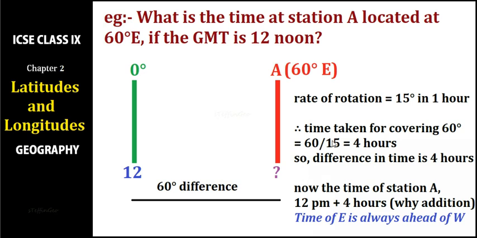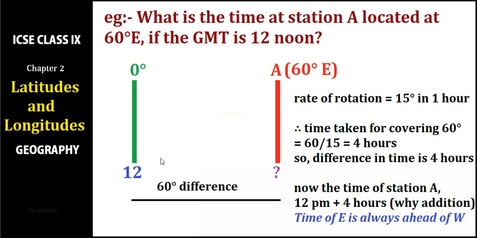So 60 divided by 15 is 4 hours. So the difference in time is 4 hours. This is not the answer, this is the difference in time. If the time at Greenwich is 12 noon, the time at 60 degrees east is 4 hours different from the time of this place.